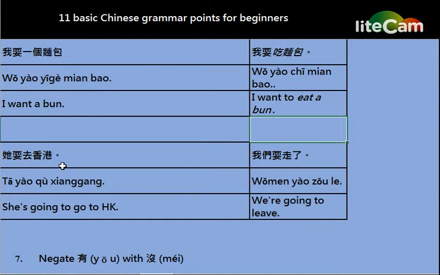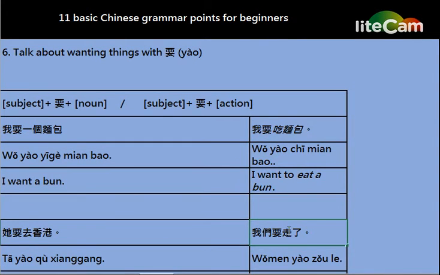And for this pattern, 我们要走了. We are going to leave. And the word 走了 is the action. So for this sentence, it is the subject, 要 and action pattern.